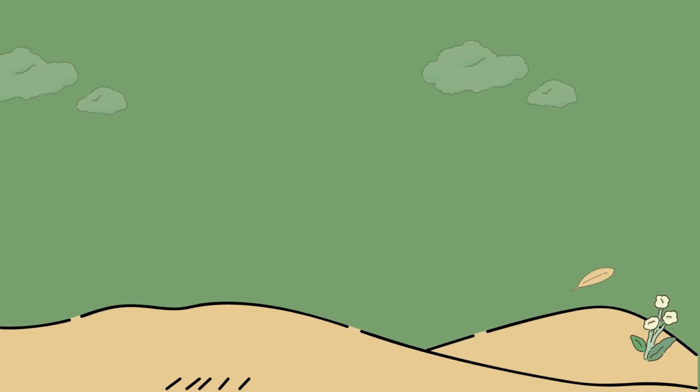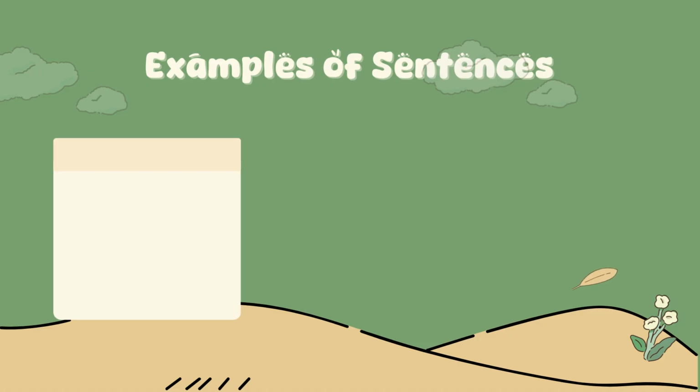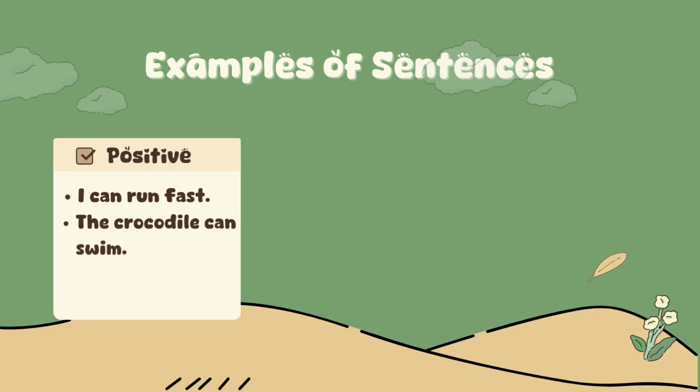Now, let's take a look at some examples of sentences using can and cannot. We will start with the first type, it's positive sentences. These sentences show ability or things we are able to do. For example, I can run fast. The crocodile can swim. Or, we can help you.